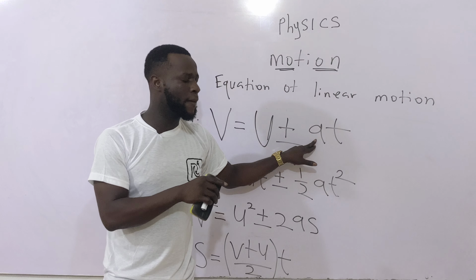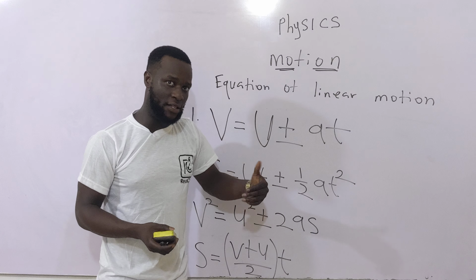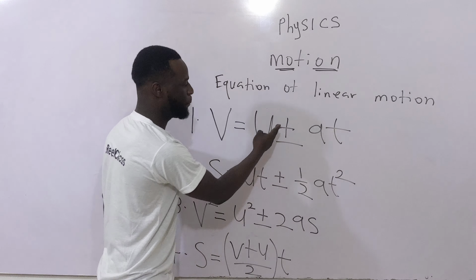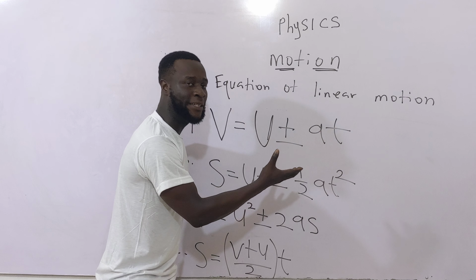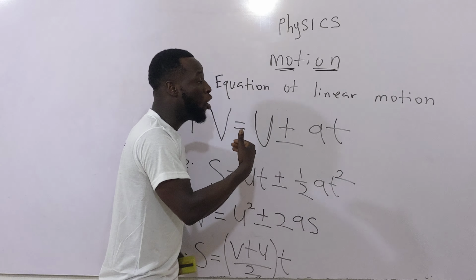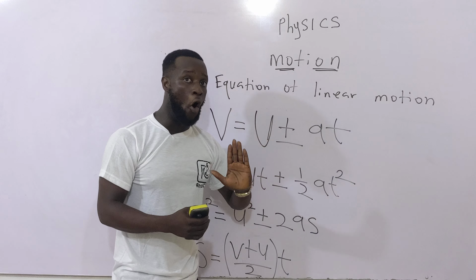If a body is accelerating, we are going to use plus, meaning the minus sign will not be here. And if a body is decelerating, we are going to use minus, meaning the plus sign will not be here. So the plus sign or the minus sign is used depending on whether the body is accelerating or decelerating.